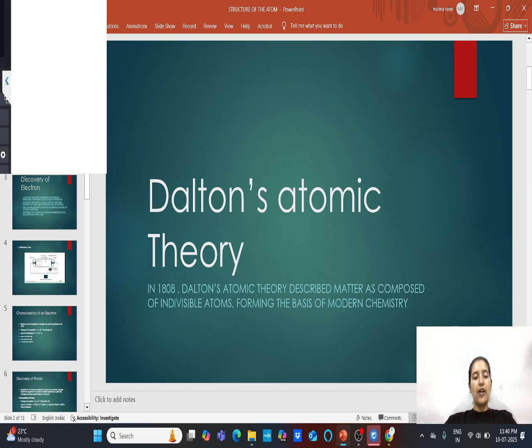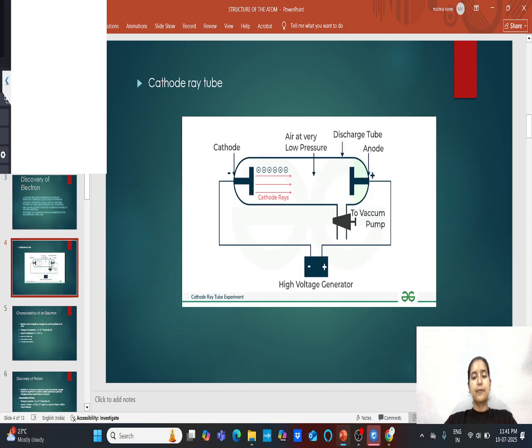Now how has he proved that there is an electron? For that he has done the experiment, that is the cathode ray tube experiment. So let's have a look at the cathode ray tube experiment. On one side we are taking the cathode, and on the other side we are taking the anode. Now in between the cathode and anode, there is a discharge tube.